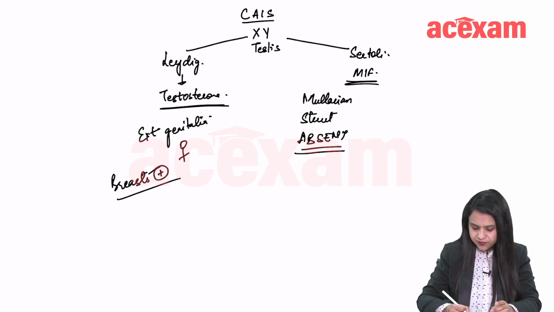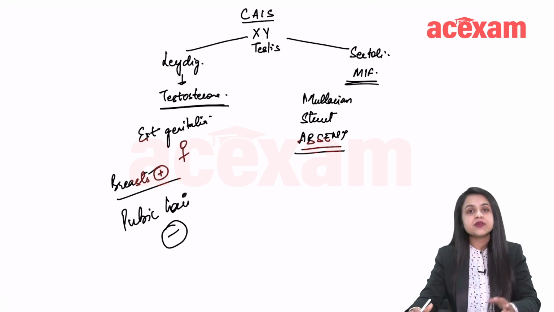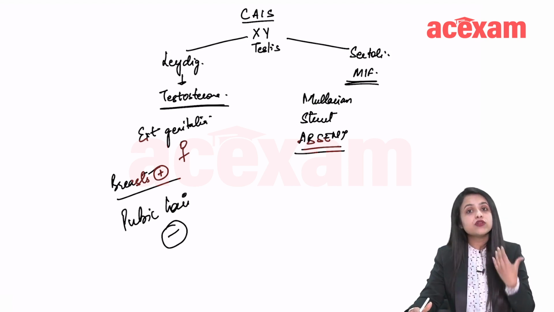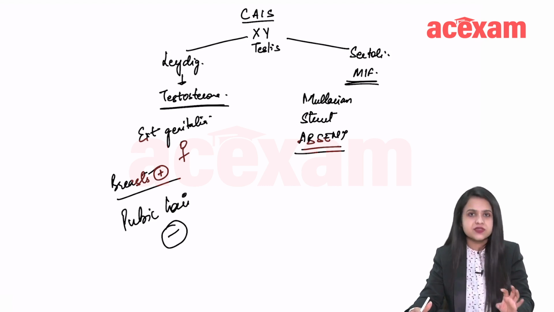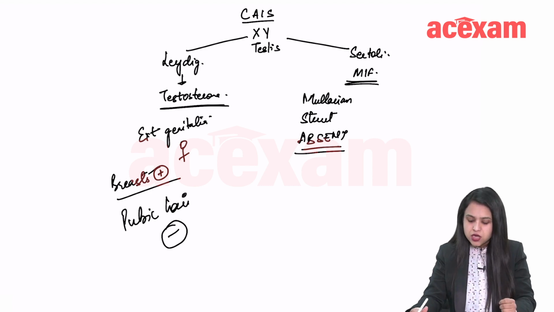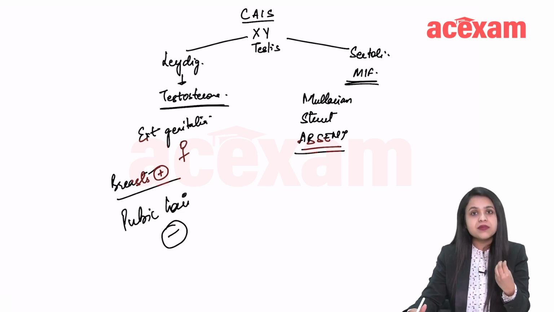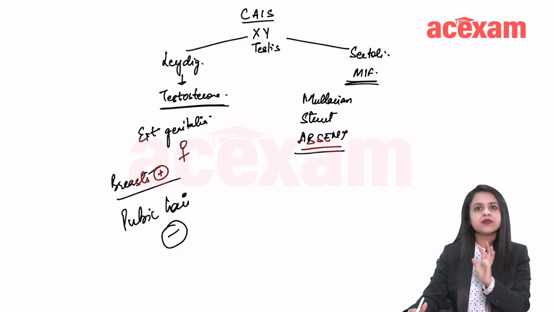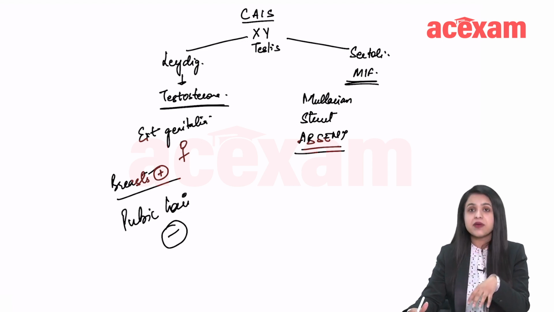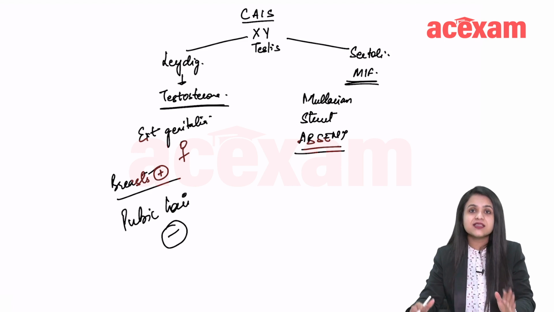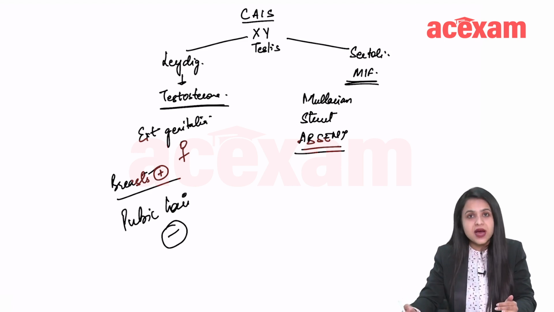What about pubic hair? Pubic hair is absent. Why? Because pubic hair and axillary hair are all androgen dependent, and androgen is not working in the body because the body is resistant to it. The receptors are resistant. Okay. So this is a tall, beautiful female. That is how you should remember it. You will never forget it if you remember it like that. These females are tall, beautiful females with a completely hairless, supple body and well developed breasts. By looking at them, you cannot guess that this female basically has an XY chromosome.